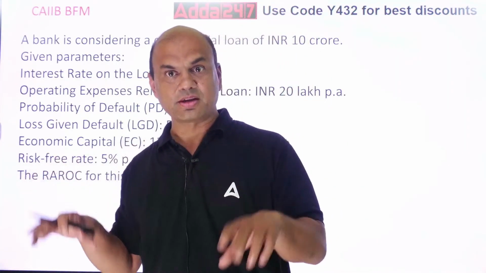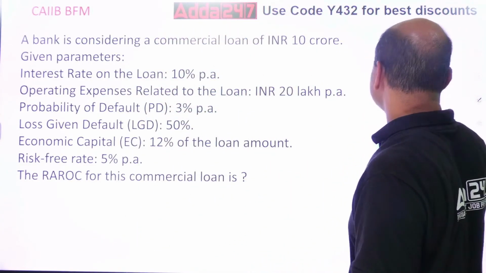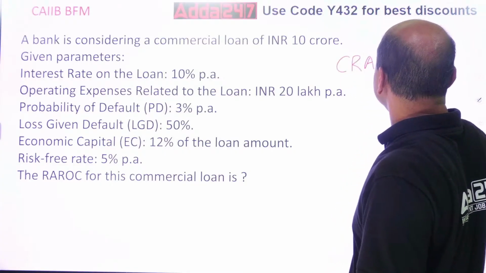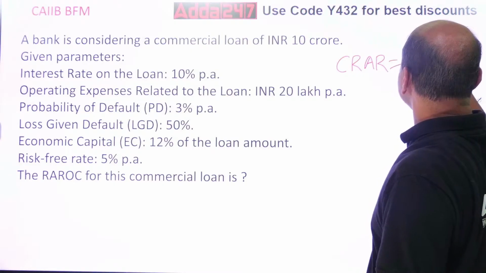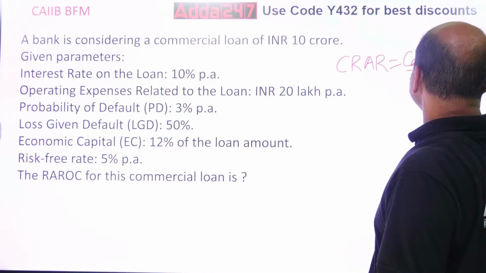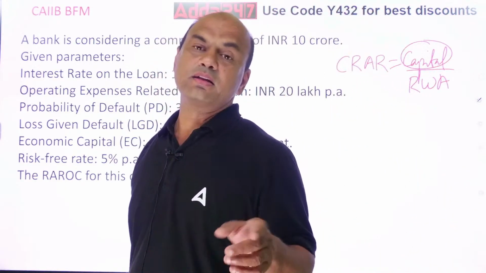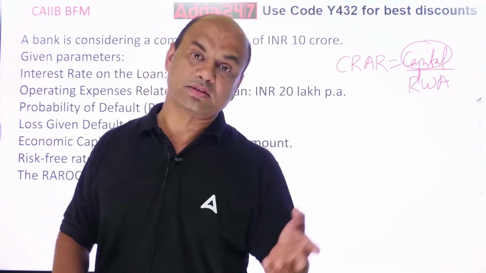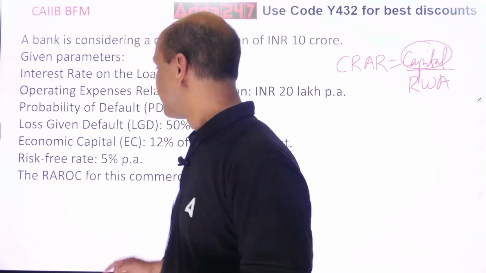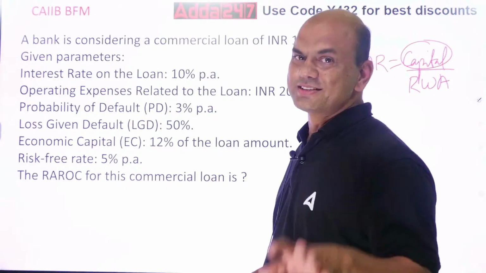Whatever loans I am giving, see, CRAR, you understand this? Many of you might know this, we have already done this. CRAR is equal to capital upon RWA. So this part of capital is known as economic capital. It is basically the capital required to take the risk, to give the loans. So that is economic capital. Economic capital is given as 12%, so basically it's given as CRAR.